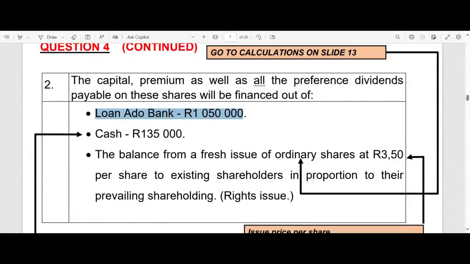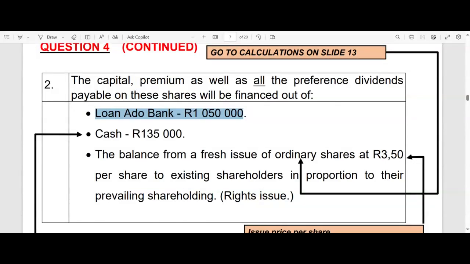Loan, ladies and gentlemen, or you can be specific. If this company has got more than one loan, then you'll open up a new general ledger account, and then you'll call it loan from Adubank or loan colon Adubank, right? If you haven't got any other loans, you'll just say loan, like Caitlin suggested there, or maybe long-term loan or whatever, just so that you as an accountant know what that account contains.